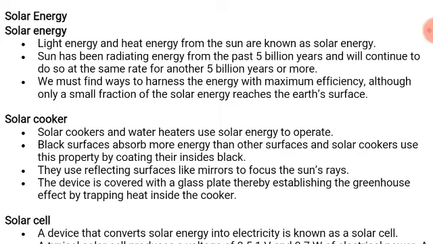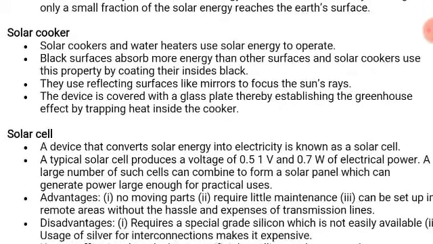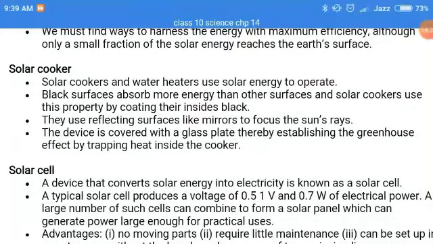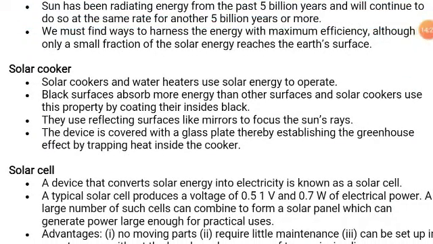We must find the way to harness the energy with the maximum efficiency, although only a small fraction of the solar energy reaches the Earth's surface. Okay, so solar energy means getting energy from the sun. So the first example for it is the solar cooker. Solar cookers and water heaters use solar energy. Black surfaces absorb more energy than other surfaces, and solar cookers use this property by coating their insides black.